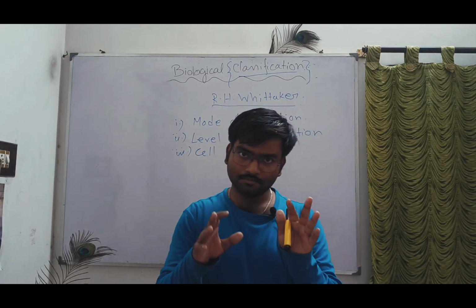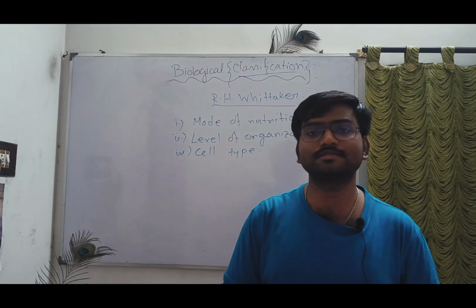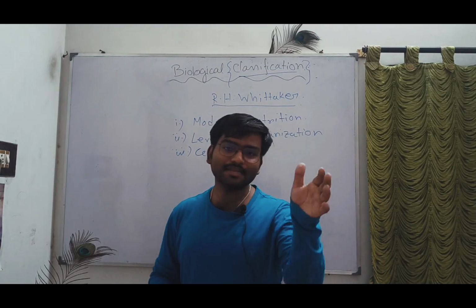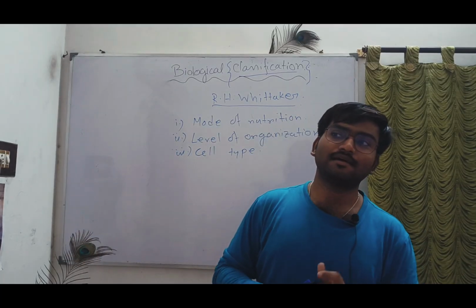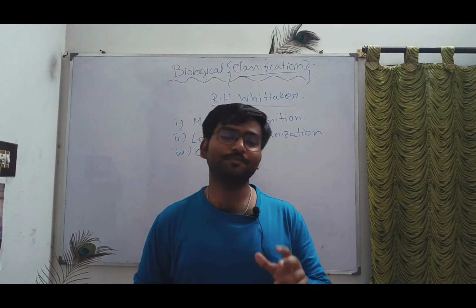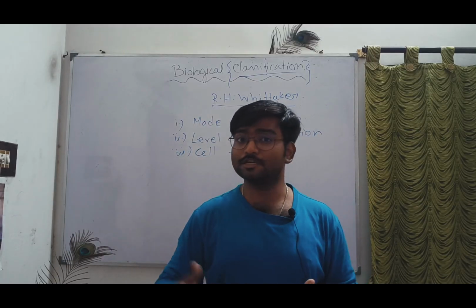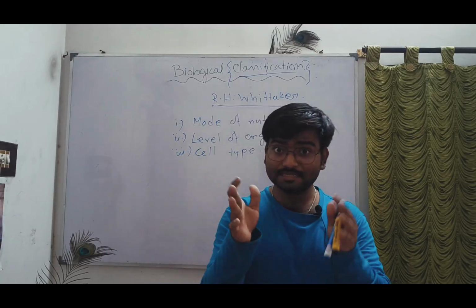Number one, plants are called autotrophs because they are able to make their food by themselves. Now it is very clear which group belongs where. Plants belong to autotrophs and animals belong to heterotrophs. Now it is clear because the bases are clear.